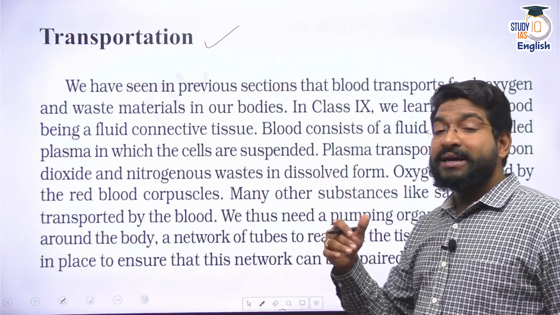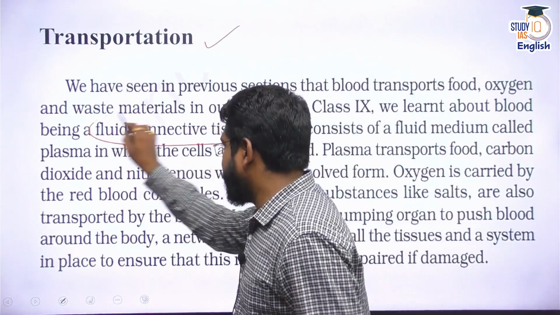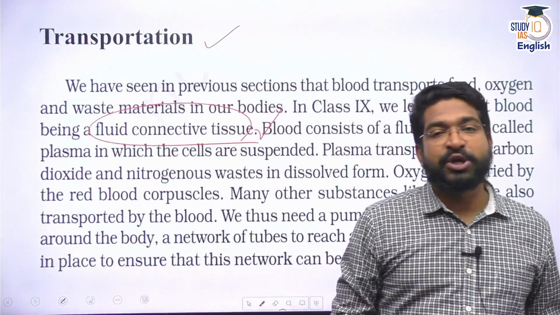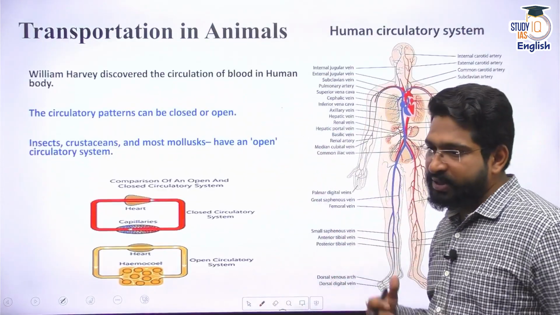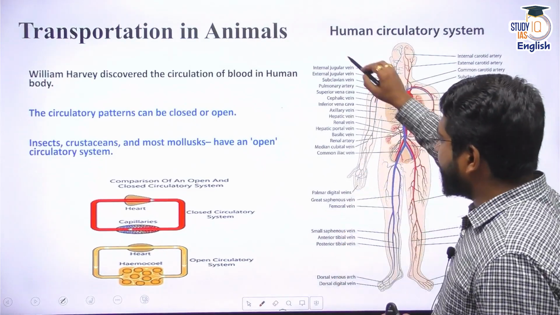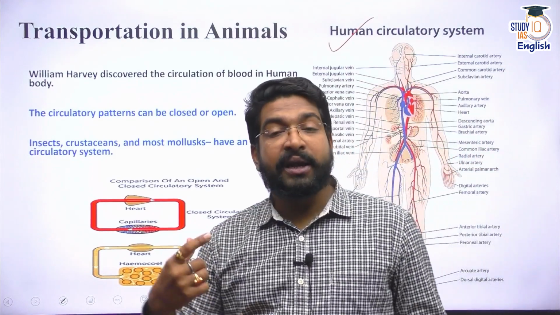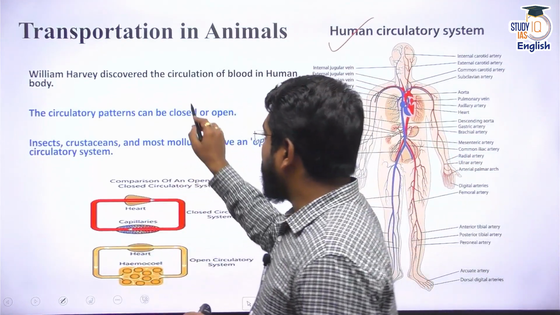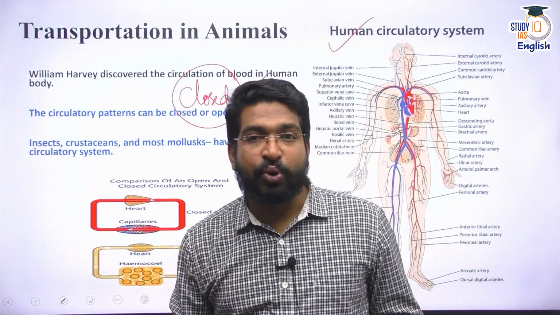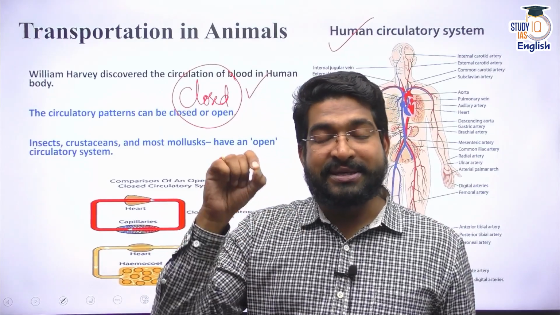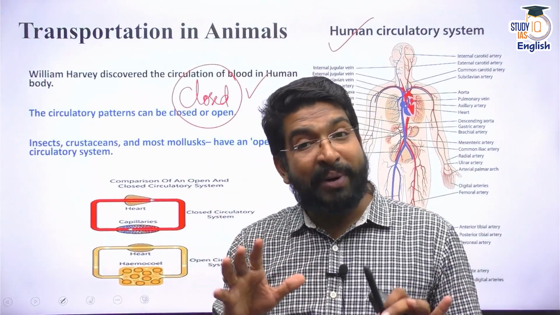In humans, it is quite advanced. In humans, there is a connective tissue called blood, which helps in transportation of different nutrients and other things. Now, when we talk about transportation in human beings, we have a complex circulatory system. This circulatory system was discovered by William Harvey. In humans, we have a closed circulatory system, meaning the fluid tissue that runs is never expelled out. That means it always runs through different vessels, through different pipelines.